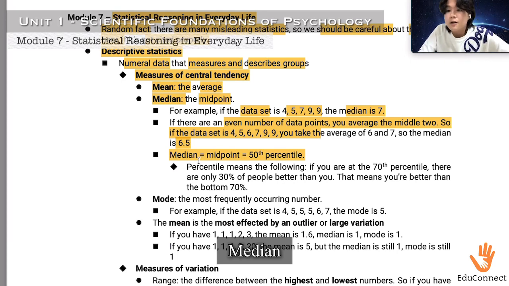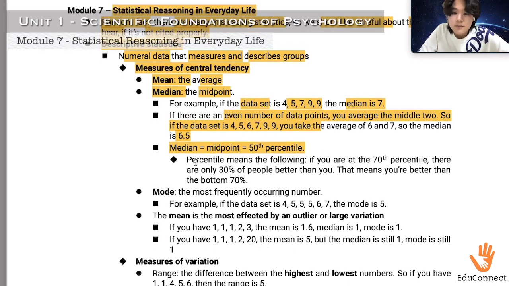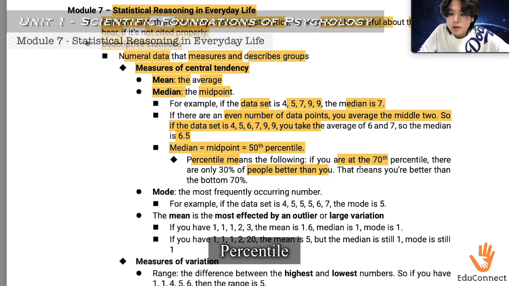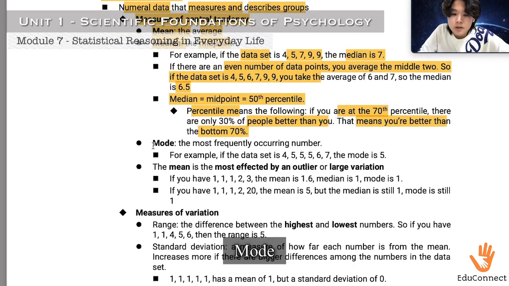so the half percentile of a test result. And percentile means the following. If you're at the 70th percentile, there are only 30% of people better than you. That means you're better than the bottom 70%. And the mode is the most frequently occurring number. For example, if the dataset is 4, 5, 5, 5, 6, 7, the mode is 5, because 5 is repeated 3 times within this dataset.